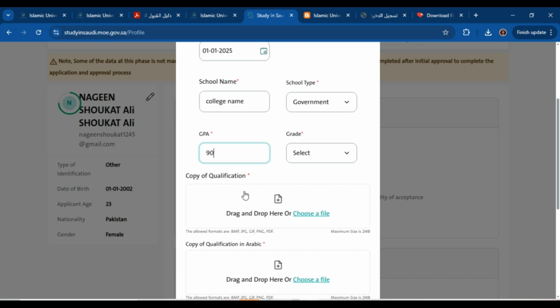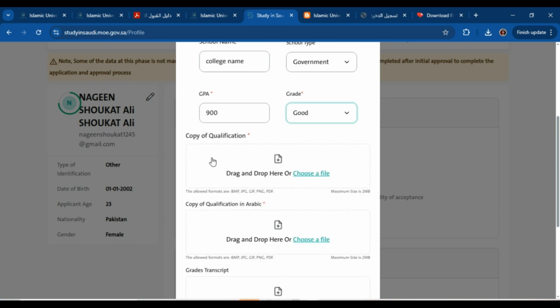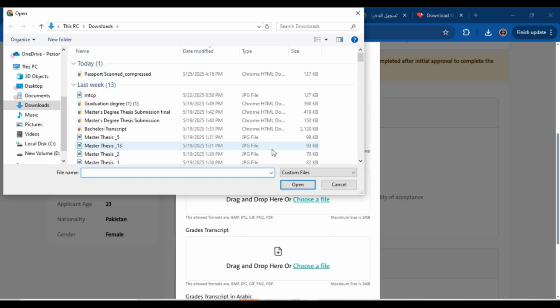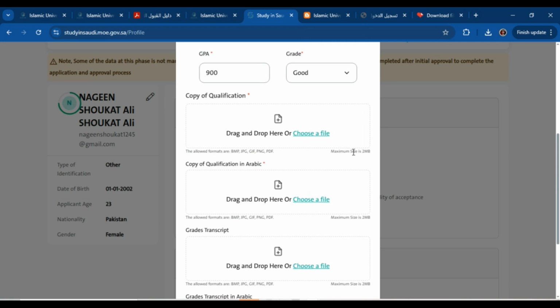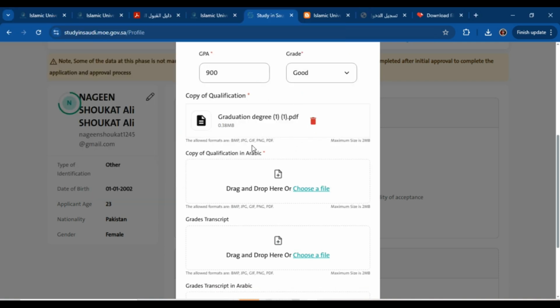So let's suppose you have 900. Here you have to write your marks, then select the grade. You can check your grade on your transcript or mark sheet as well. For example, it is good. Then copy of qualification. Now here you have to attach your copy of qualification. Click on choose a file, and here you can see the maximum size is 2 MB. So make sure you attach a file that is less than 2 MB. Here you can see I have attached it easily. So you have to make sure the size is less than 2 MB.